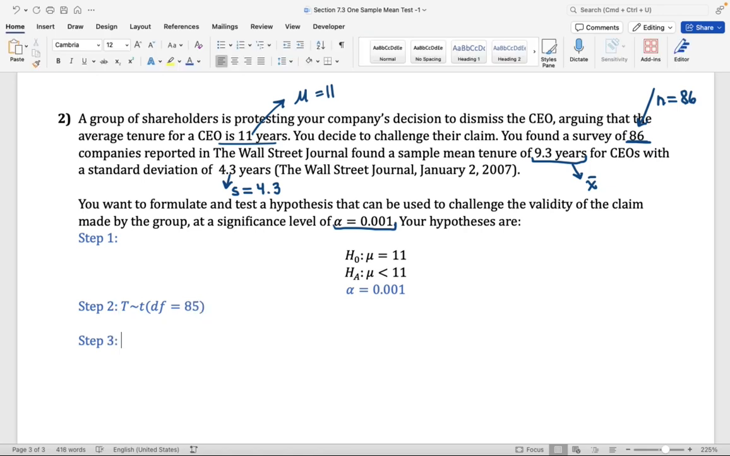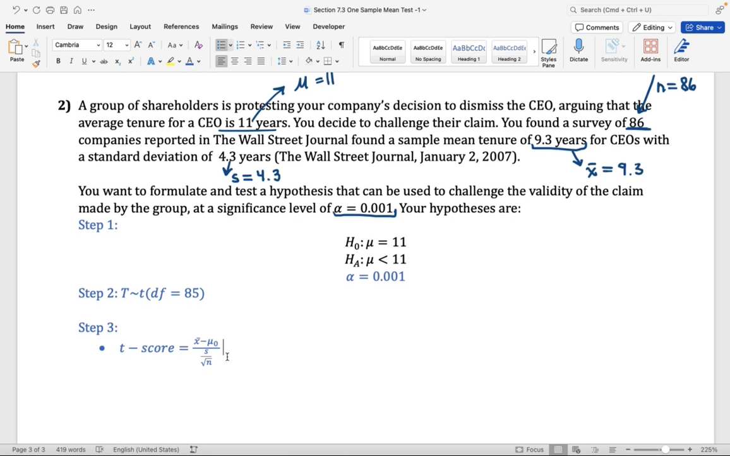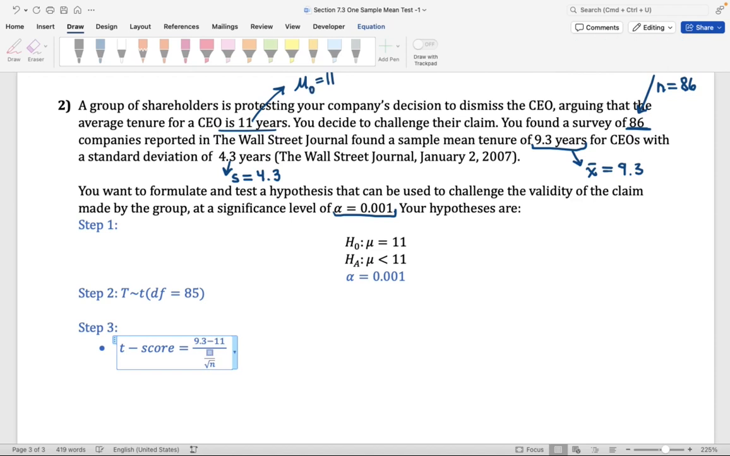Now in step 3, we need to find the t-score corresponding to x bar equal to 9.3. Here's the formula for finding a t-score. Again, in our case, we have x bar equal to 9.3. Let's replace x bar with 9.3. Then we're going to replace mu naught with 11. This is the value that, in this case, the group of shareholders is claiming mu to be equal to. Now let's replace S with the standard deviation of the sample, which is 4.3. And let's replace n with the sample size, which is 86.